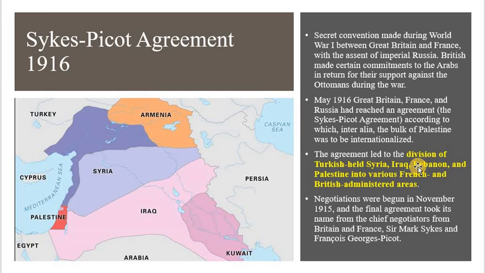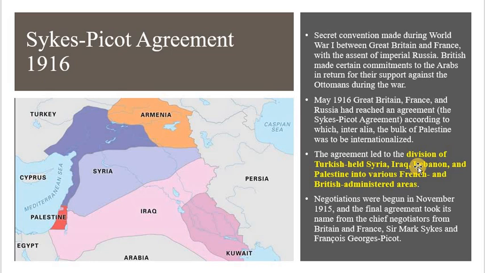What was the Sykes-Picot Agreement? The British had already made some commitment. What was the commitment? They were going to support the Arab countries against the Ottomans in the war, and if the Arab countries supported them, then they would give the Palestinians recognition, so they would have their own country.